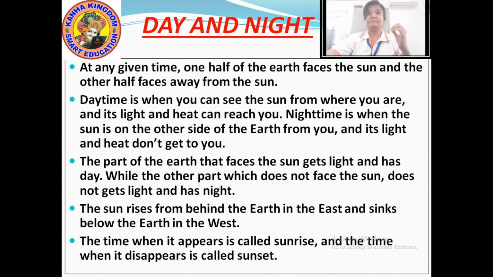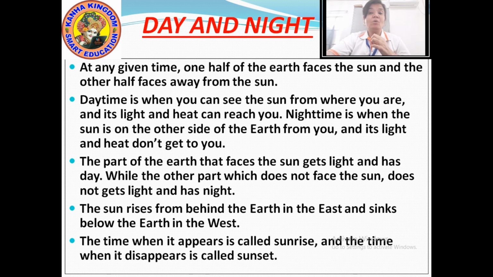Okay, so this is how some places get day and some places get night. That is why there is change of date. Changes of date means I had told you that the rotation of the earth also affects the date, right? Because of the rotation, the whole of the earth does not receive the sunlight at one time.